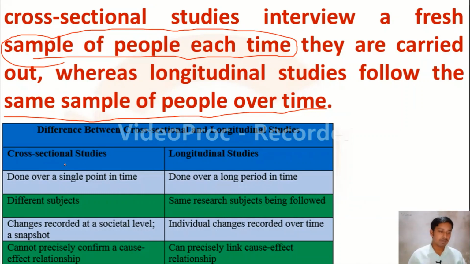Here are some other differences. Cross-sectional studies are done over a single point in time, longitudinal over a long period of time. Cross-sectional studies use different subjects, longitudinal studies follow the same research subject. In cross-sectional studies changes are recorded at the societal level, and in longitudinal studies individual changes are recorded. Cross-sectional studies cannot precisely confirm a cause and effect relationship. Longitudinal research can precisely link cause and effect. These are some important differences between cross-sectional and longitudinal studies.